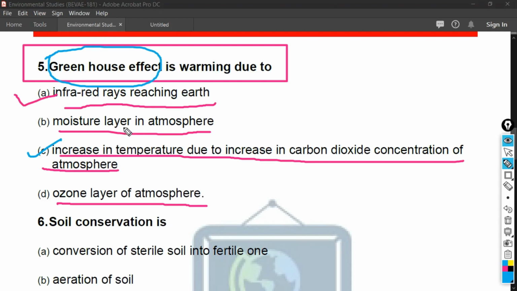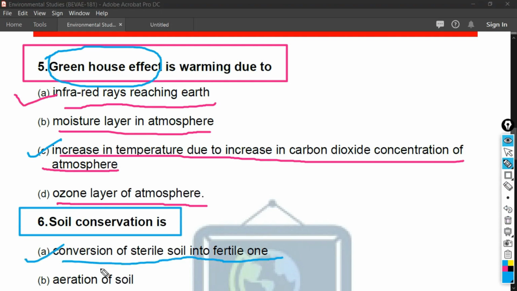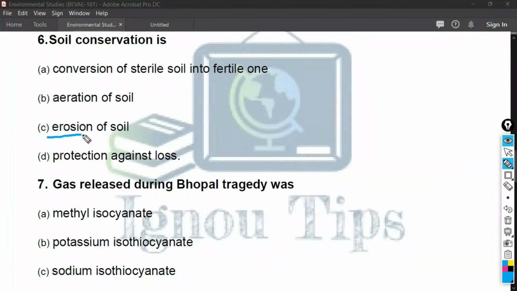Now let's proceed to another question of our topic. Okay, and the question is, soil conservation is, and the options given here are, A, conversion of sterile soil into fertile soil, and option B is aeration of soil. I am just going to scroll down the PDF to see the other options of this question, and option C is erosion of soil, and the last option of this question is protection against loss.